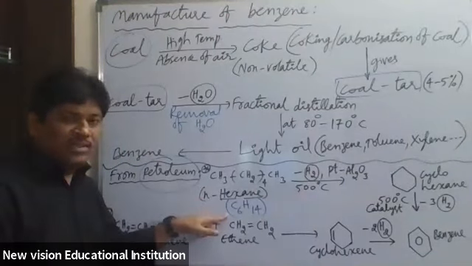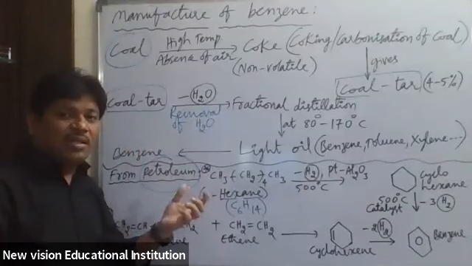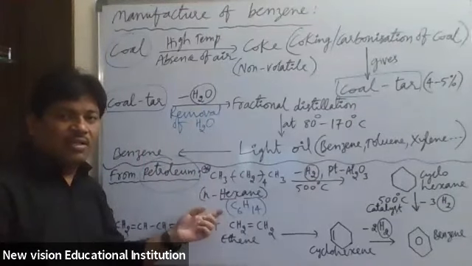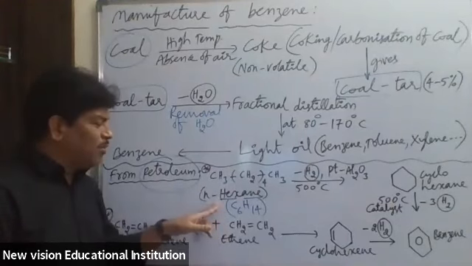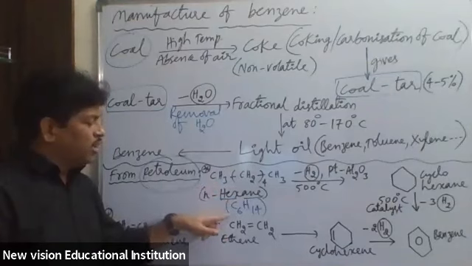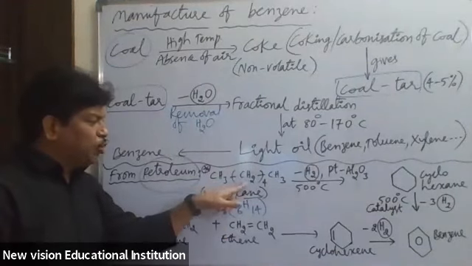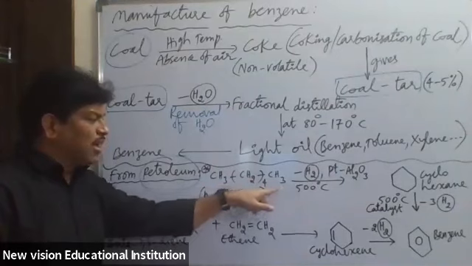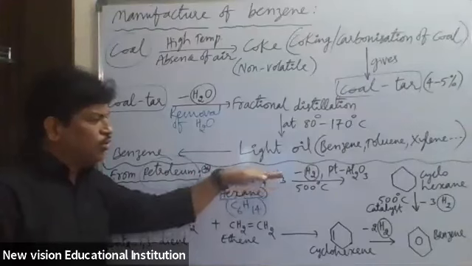All 6 carbons are present in a straight chain, meaning all carbons are linked to one another, forming a straight chain without any branches. That's why it is called normal hexane. So how do we write C6H14? CH3, then CH2 taken 4 times, and CH3. So CH3, CH2, CH2, CH2, CH2, CH3.